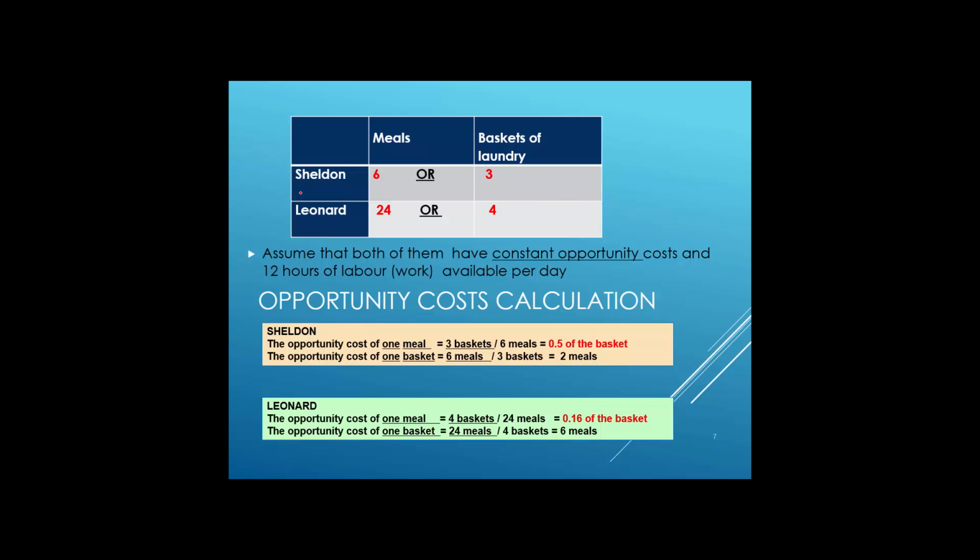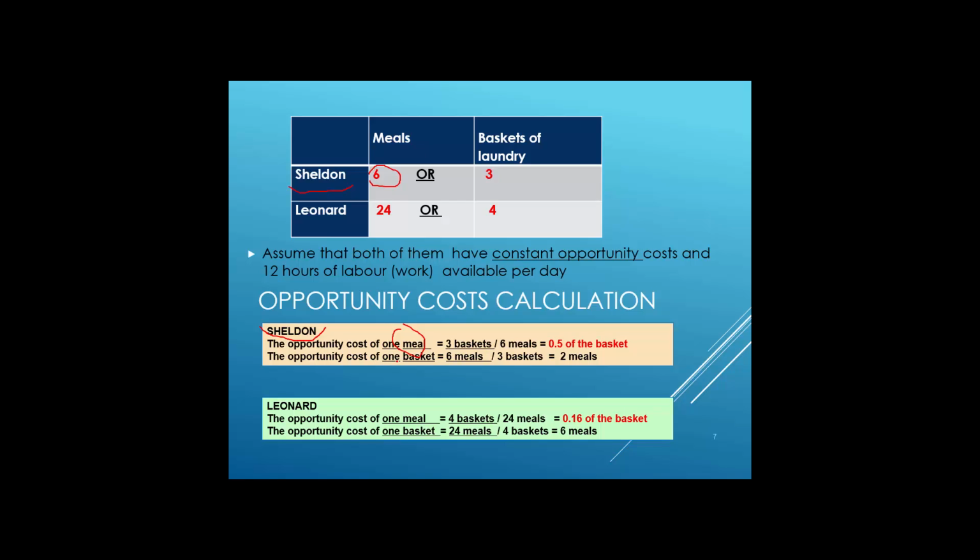For Sheldon, the opportunity cost of one meal is equal to 3 baskets divided by 6 meals. It means when you calculate the opportunity cost of a meal, it is how many baskets of laundry you have divided by the number of meals. It means we have half of a basket.